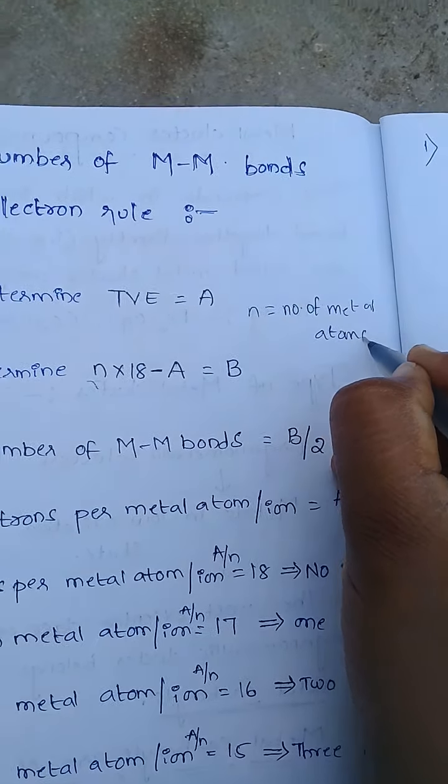So these are 34 total valence electrons, equal to A.